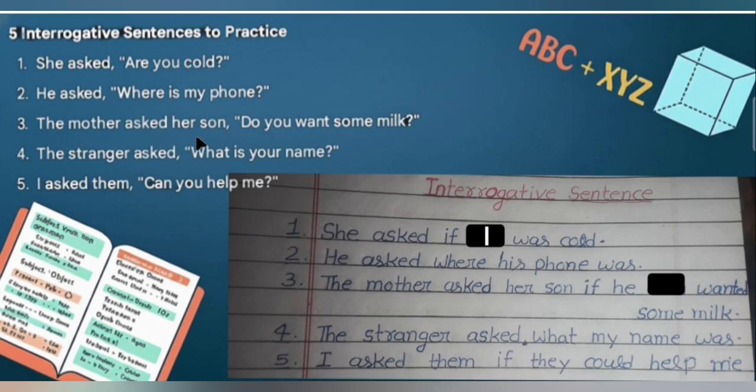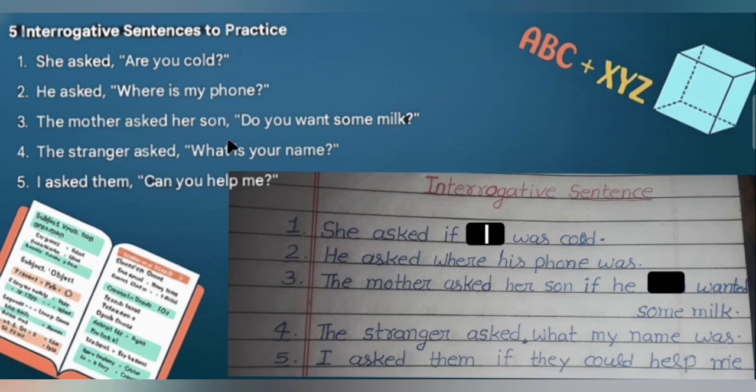The mother asked her son, do you want some milk? This sentence starts from again helping verb. Then we need to use if or whether to eliminate these quotation marks. Then the indirect sentence will be, the mother asked her son if he wanted some milk.